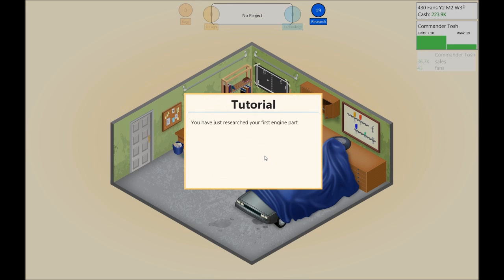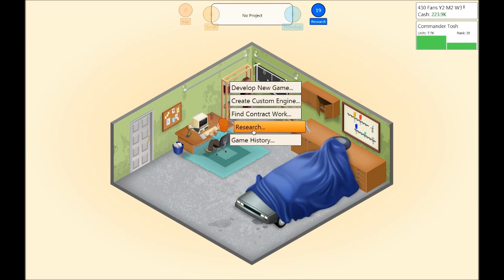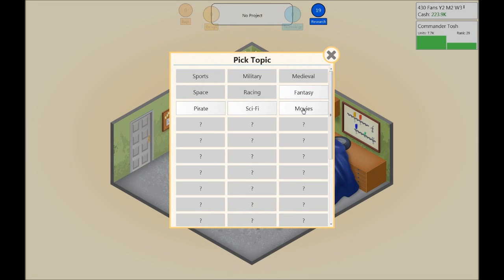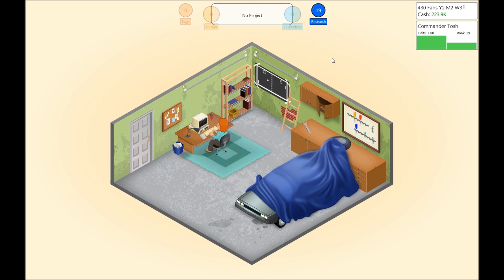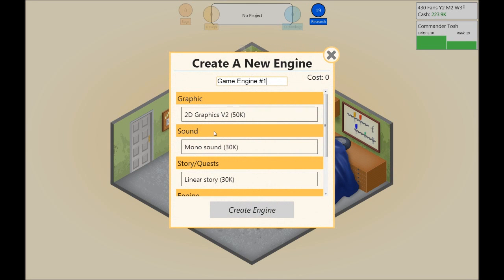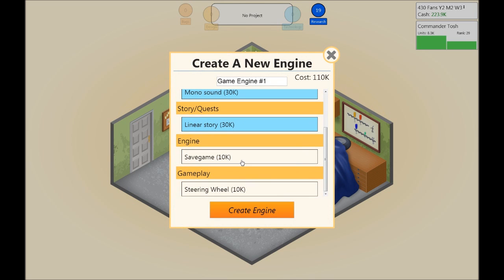And the steering wheel is researched. You need to create a new engine. Yes, of course. We have the steering wheel, so I guess we can actually create the new engine now. So we pick 2D graphics version 2, mono sound, linear story, save games, and the steering wheel. And we're gonna call it Dagger 1.0.